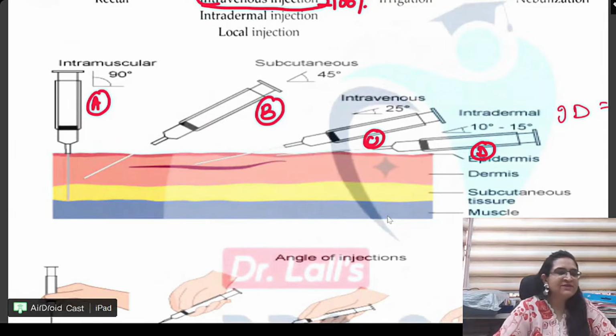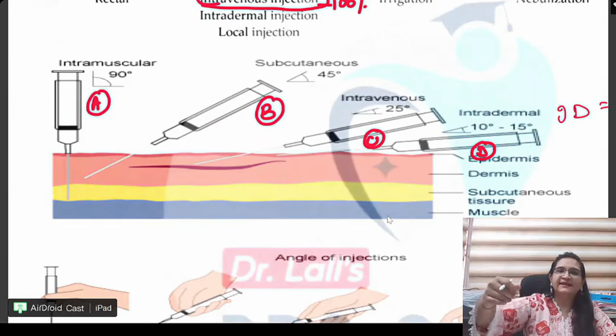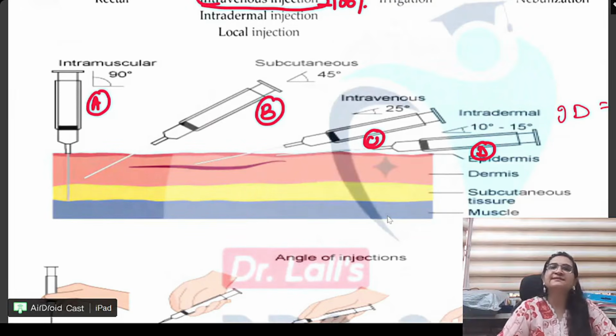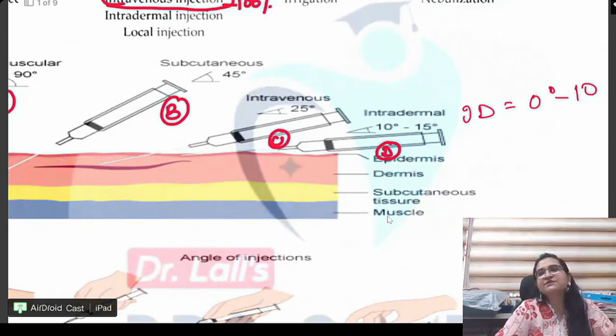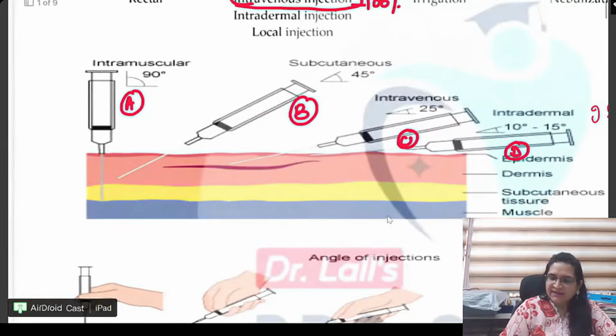So, intramuscular injection is given 90 degree. Subcutaneous is given 45 degree, intravenous 25 degree, and intradermal can be given 0 to 10 or 10 to 15, 0 to 10 degrees. And you must know intradermal is given just over the epidermis. Intravenous goes into the vein, and subcutaneous goes into the subcutaneous tissue, 45 degree.